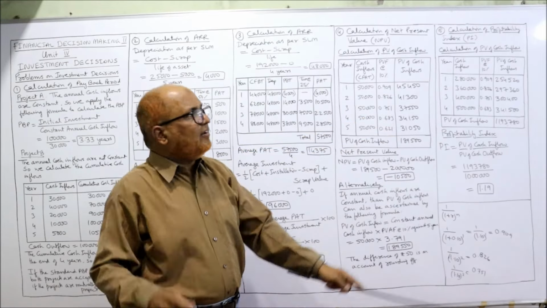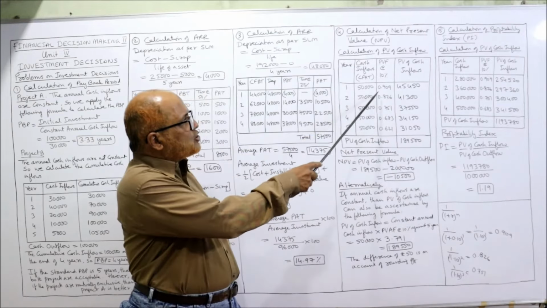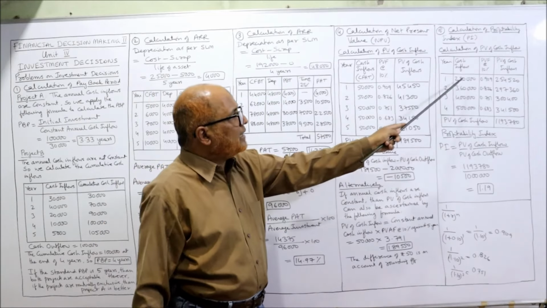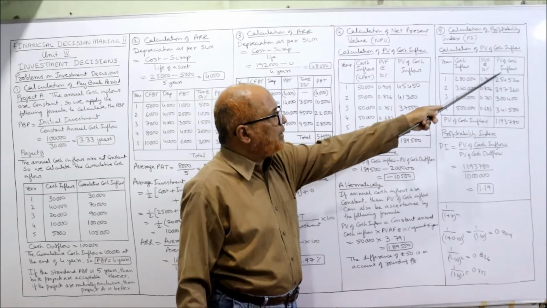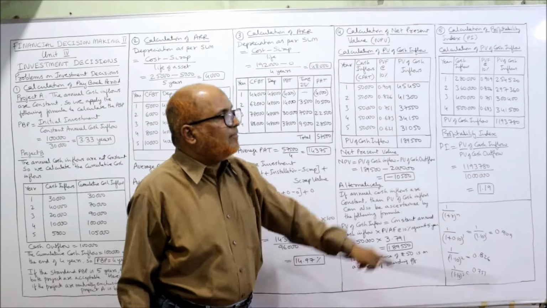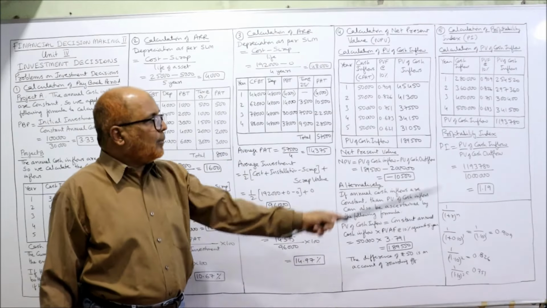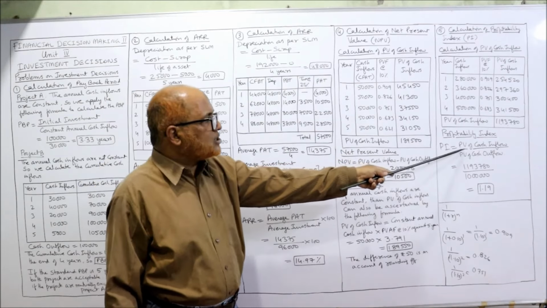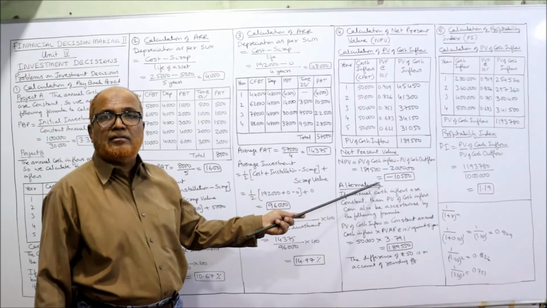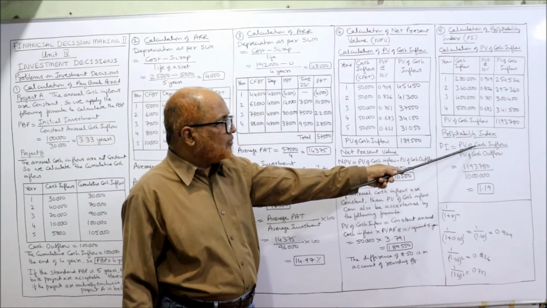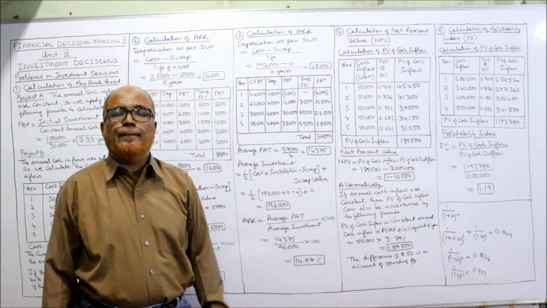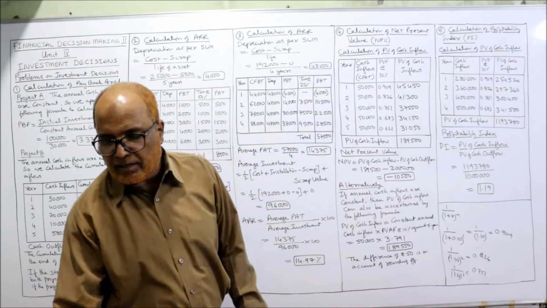Now PV factors at the rate of 10%, just like the previous problem: 0.909, 0.826, like that. Just now I have explained. Now multiply this cash inflow with PV factors, you will get PV of cash inflow. Add up all the PV of cash inflow, we will get the total PV of cash inflow, 11,93,780. Now profitability index, PI, the formula is PV of cash inflow divided by PV of cash outflow. We are dividing. Here we have subtracted. So 11,93,780 divided by 10 lakh, 1.19. So 1.19 is the profitability index.